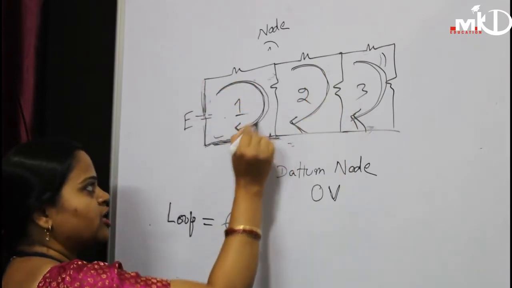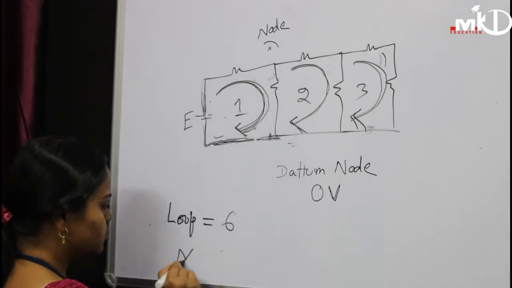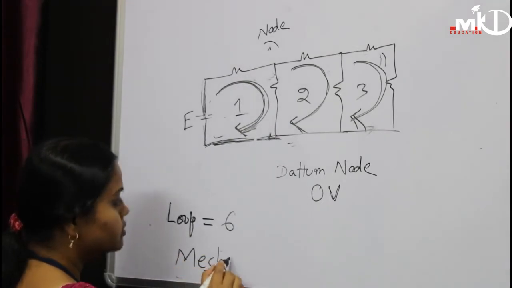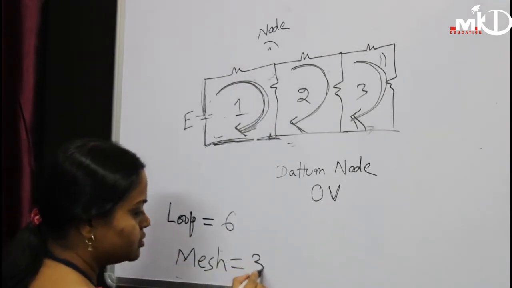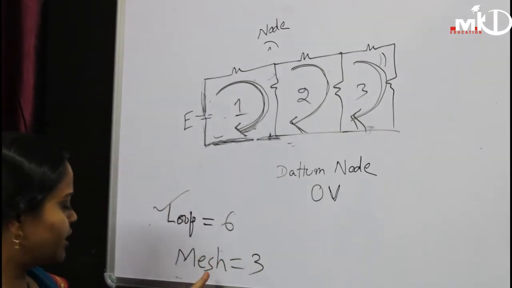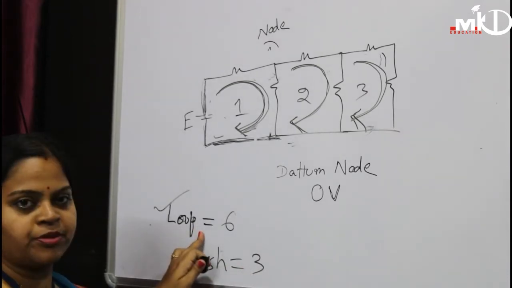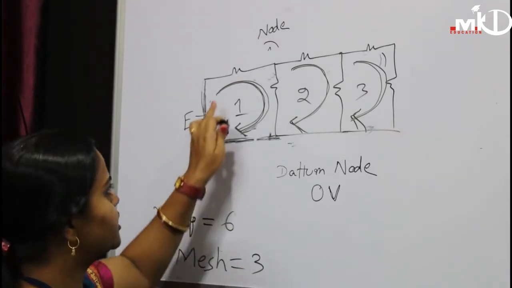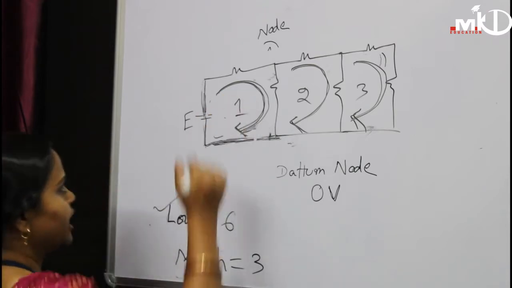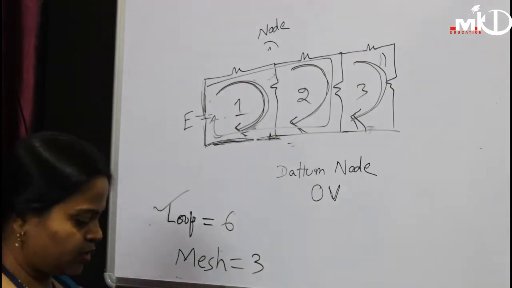It is the smallest one. So the number of meshes is 3, but the number of loops is 6. So I can tell a mesh can be a loop, but a loop cannot be a mesh. A loop may contain this branch or the entire branch. There is no problem, that is a loop.